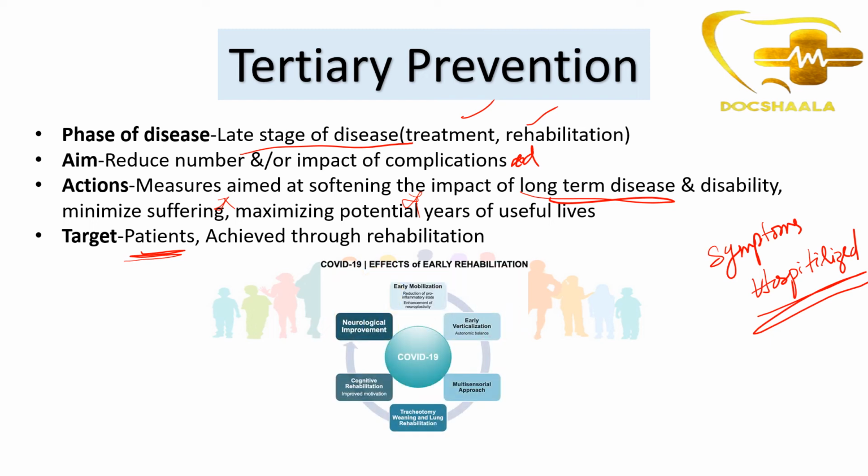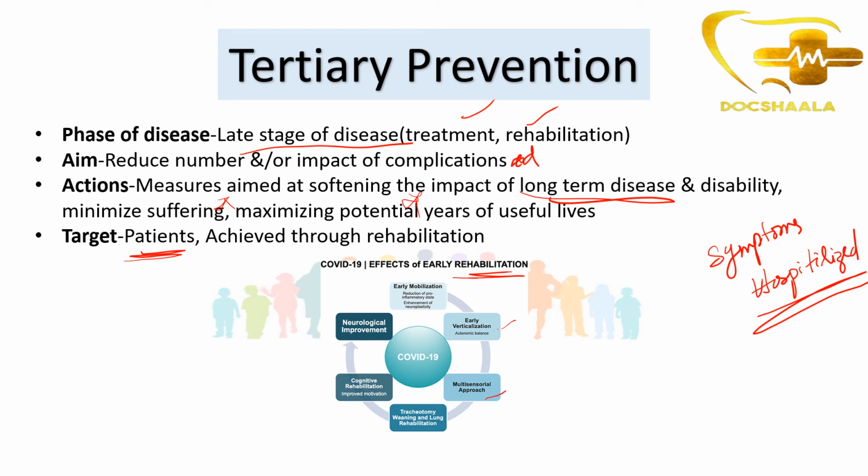In COVID-19, we followed an early rehabilitation procedure for those who were admitted into hospitals, like reduction of pro-inflammatory states, early verticalization, autonomic balance, and a multisensorial approach.